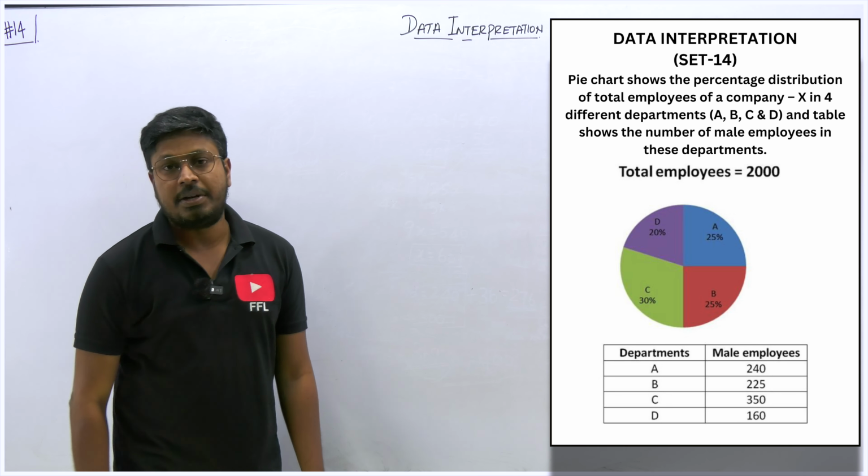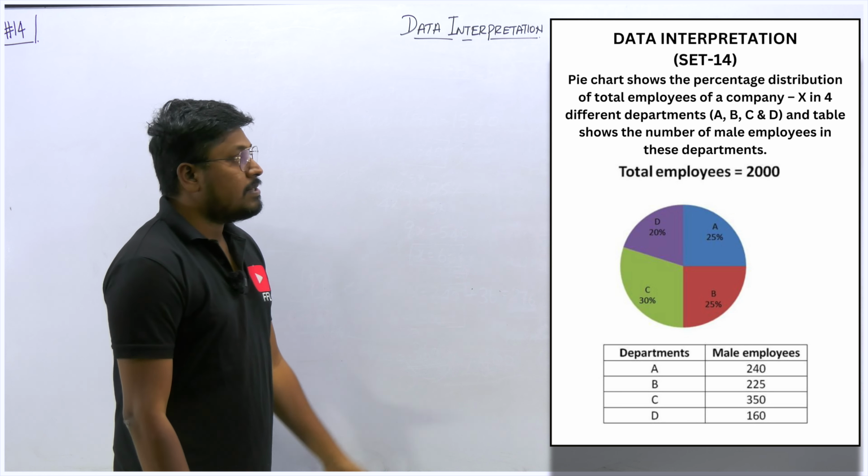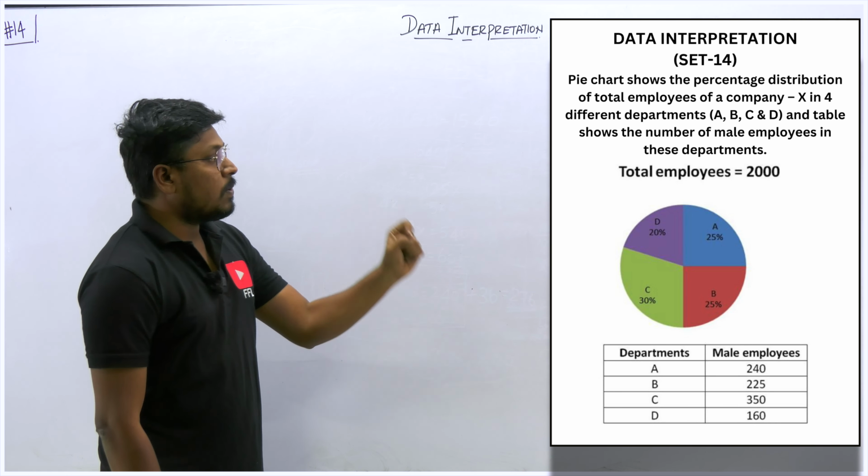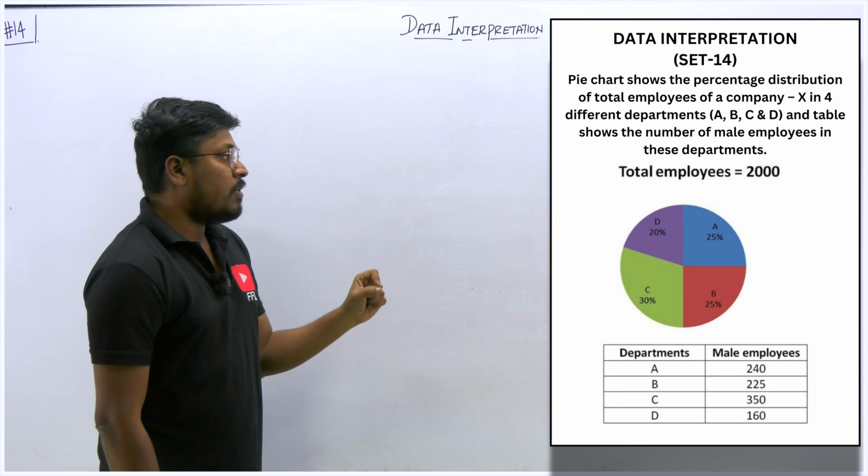Now first let me talk about the pie chart. What are the values they have given in the pie chart? There are 2000 total employees in company X, and these 2000 employees are split into 4 departments, that is A, B, C, D. All the values are given in percentages, and below the pie chart they have given a table.